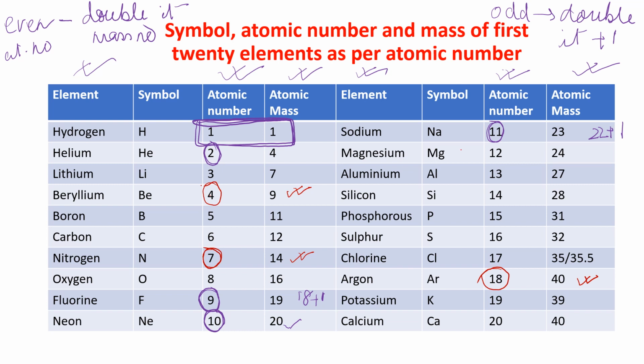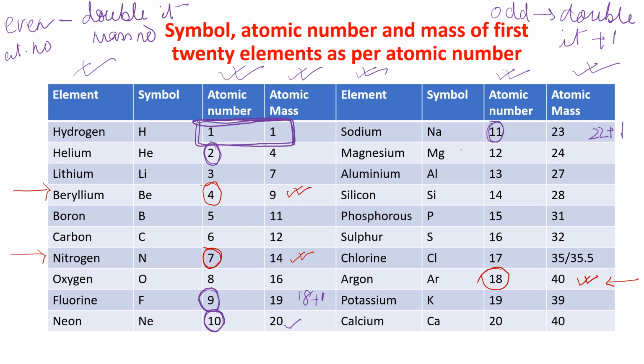So now in this class, if you write 35, that also will get the marks, and 35.5, that also we will give you the marks. But actually it is 35.5. So that is why I have written both. So the exceptions here are 3. This one is one exception. This is another exception. And this is another exception. Now it is very easy to learn. So you have to learn.